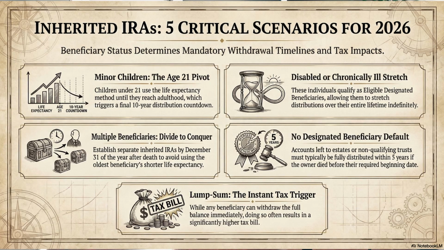Let's talk about no designated beneficiary, which tends to be estates or non-qualifying trusts. If the beneficiary isn't an individual or a qualifying see-through trust, the old rules still apply. If the owner died before RBD, full distribution within 5 years; if after, over the owner's remaining life expectancy. Let's talk about lump sum distribution. Any beneficiary can always take the entire amount out at once. But realize this may trigger a large tax bill. If you're interested in more on these items, refer to IRS Publication 590-B, and you can dive deeper into these options. Thanks for your time.